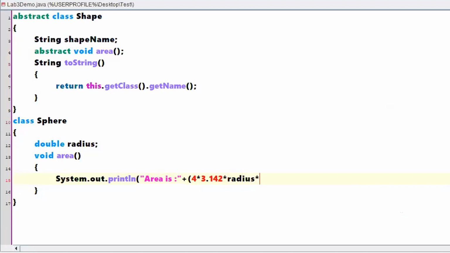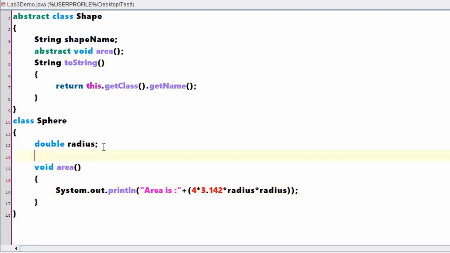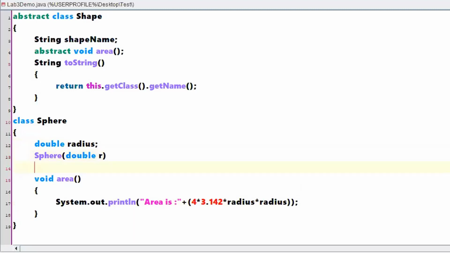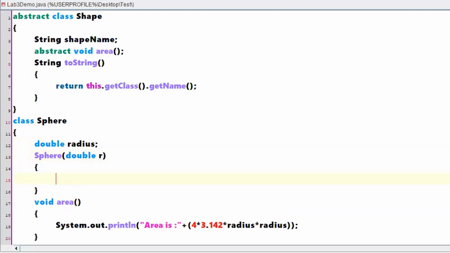I need to get a value for the radius, so let me write a constructor for the same. If a user enters a value for the radius, I need to assign that value to this instance variable. So let me create a constructor: Sphere takes a value called r and assigns radius equal to r.